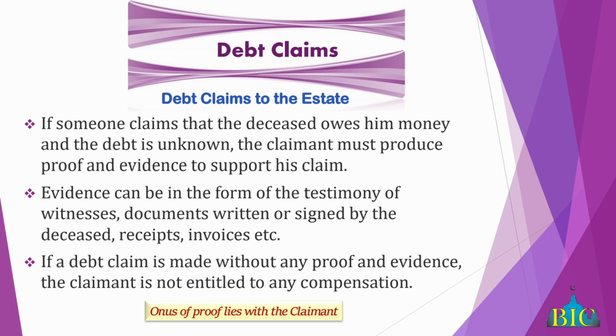As I mentioned in the question, there are two types of debts. Debts owed by the deceased that are known, where the heirs know about these debts, that daddy owes Zayd, Umar and Bakr, and it is documented. These debts are known in the lifetime of the deceased and known amongst the heirs and executors. So when the person comes, you don't ask him for proof and evidence. These are clear debts.